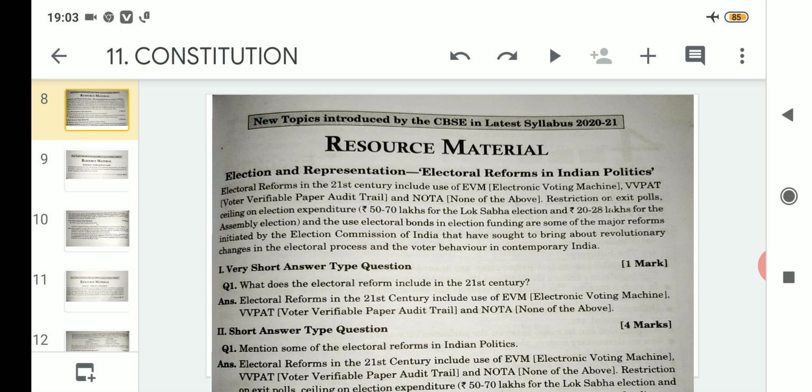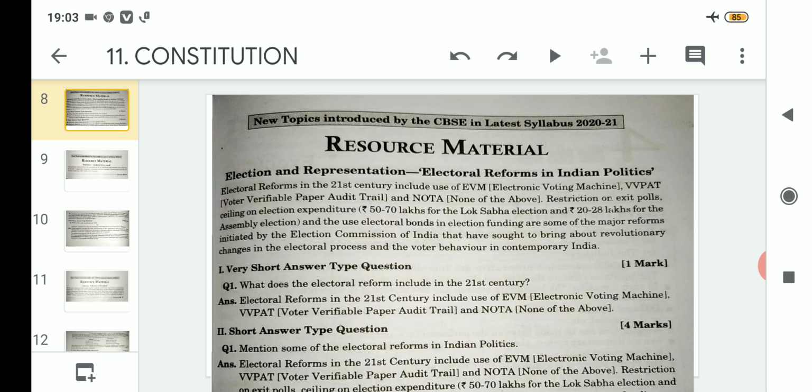So when you go to cast your vote, suppose 10 candidates are there from your constituency. If you are not satisfied with any of the 10 contestants contesting in the elections, suppose you don't like any of them from number 1 to 10, then there will be one more option, number 11, which will be known as NOTA, that means none of the above. So if you are not satisfied with the above 10 candidates, suppose number 11 is none of the above, you can cast your vote for NOTA also. That means you are satisfied with none of the candidates contesting the elections.